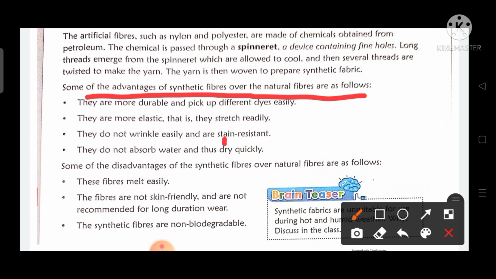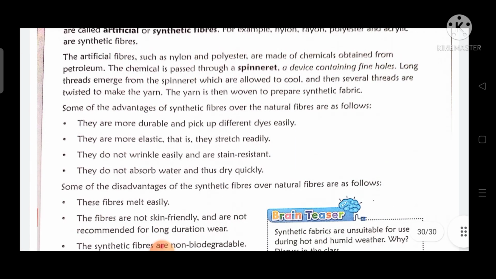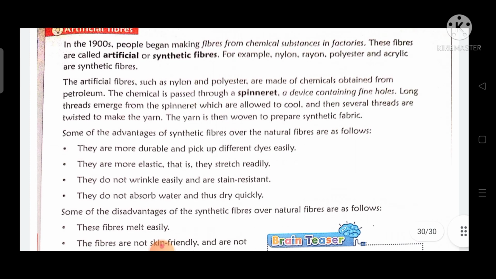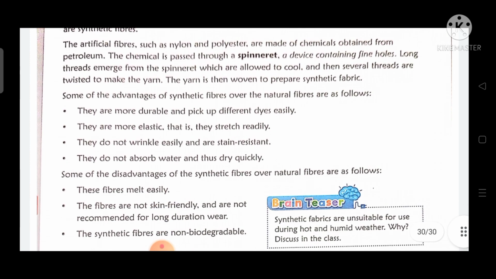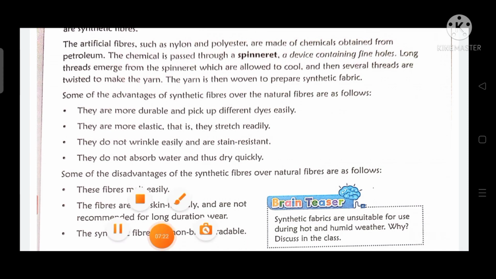They do not wrinkle. They do not absorb water and thus dry quickly. So these are some of the advantages. Now let us see some of the disadvantages of synthetic fibers over natural fibers.